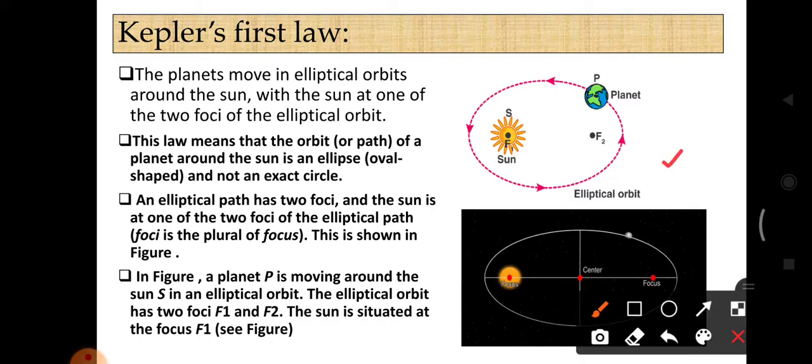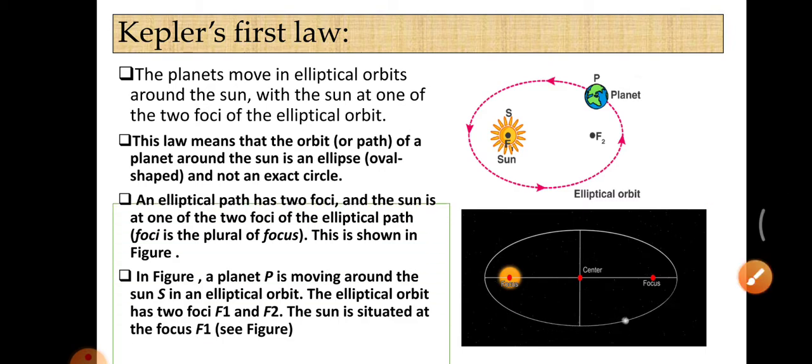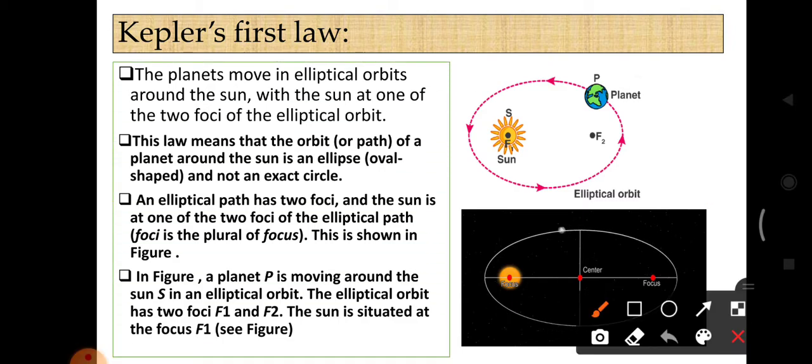Look at these two images. The second one is an animation. This is the sun and this is the earth, which is one of the planets. So the planets move in elliptical orbit. If you take the solar system, all the planets are moving in elliptical orbit, not in a circle.